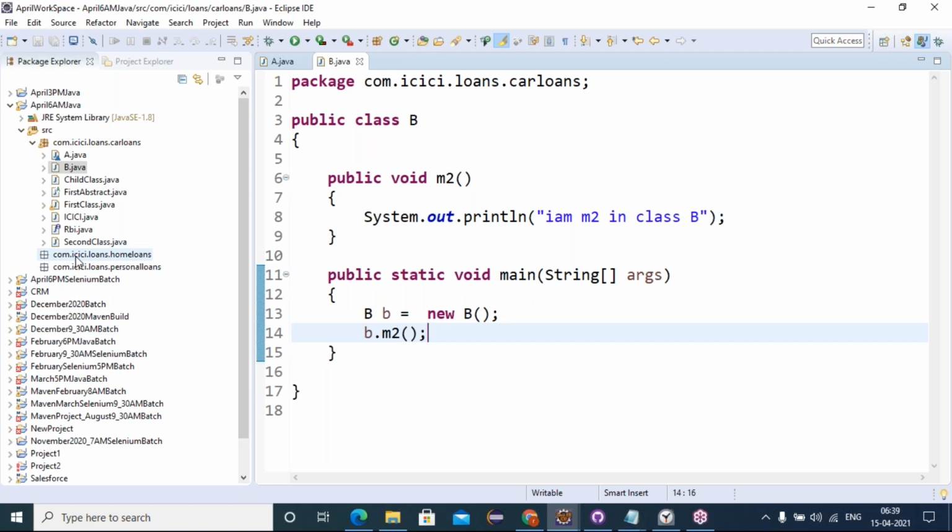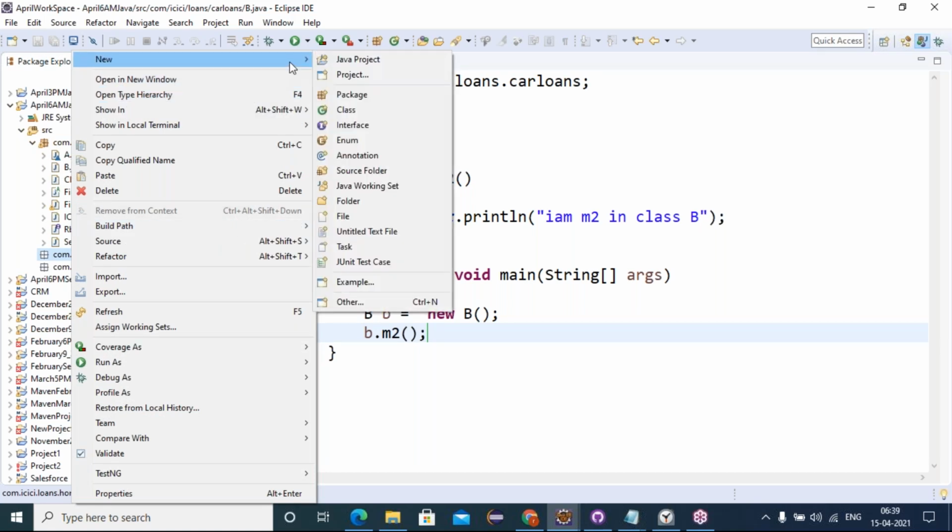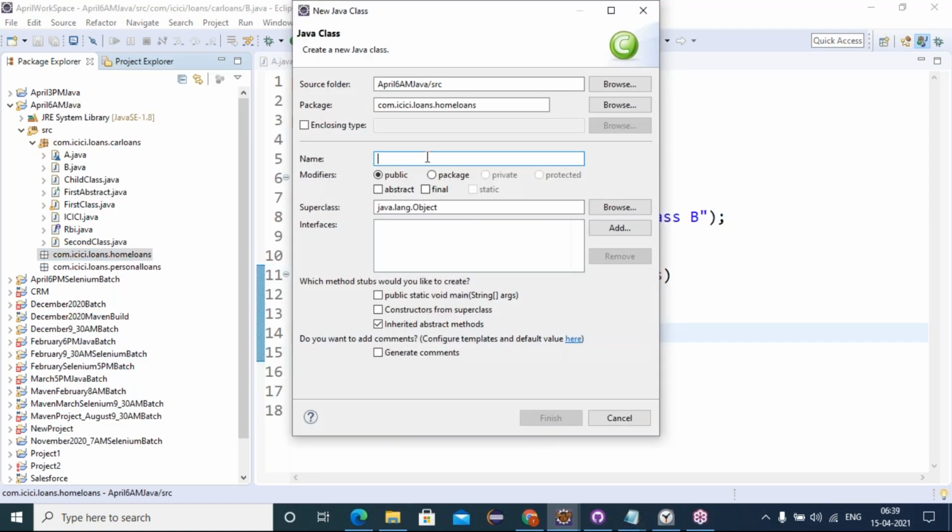One more class I was creating, friends, as class C, which is in a different package. To show you the difference in how default classes and public classes are accessed, I'm taking three classes. A and B classes are in the car loans package, whereas class C I am creating in a different package. Then I will start showing the difference for default class and public class.